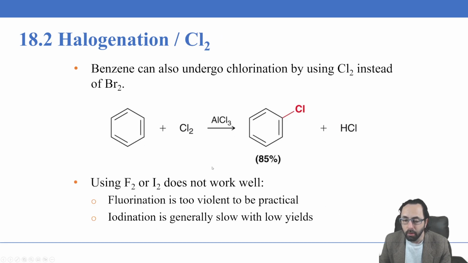In addition, you can do this with chlorine as well. If you use aluminum trichloride, you'll get an 85% yield of the substituted chlorinated product here. Using F2, like many of the reactions we've discussed before, the fluorine will be highly reactive, and the reaction will be too exothermic and violent to be practical. And then for the I2, it will simply not be reactive enough. It will generally be a slow reaction and will provide low yields. So again, it's the chlorination and the bromination that are the sweet spot here.